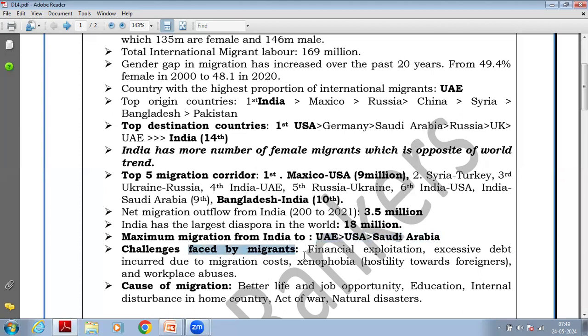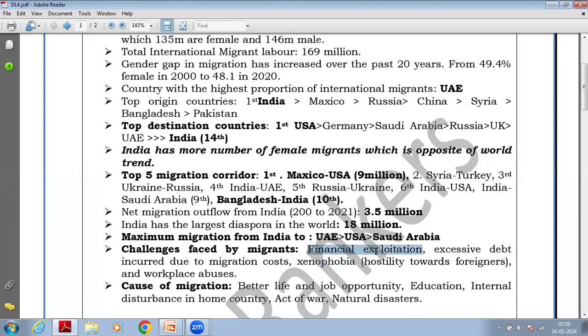Challenges faced by migrants. This is important. What are the challenges migrants face? One word that you must have heard in the news nowadays is xenophobia. The President of the USA has recently used this word in parliament. It means hostility towards foreigners. Generally, when you migrate to other countries, your culture and the culture of the host nation's people are different, and that results in hatred and hostility. The president of the USA has said that this is more common in India and Japan. Generally, all migrants face this issue, xenophobia.